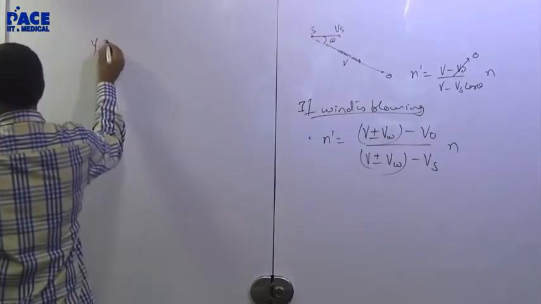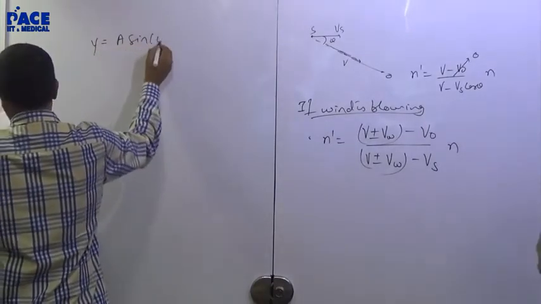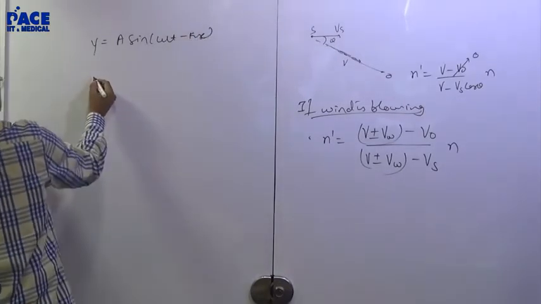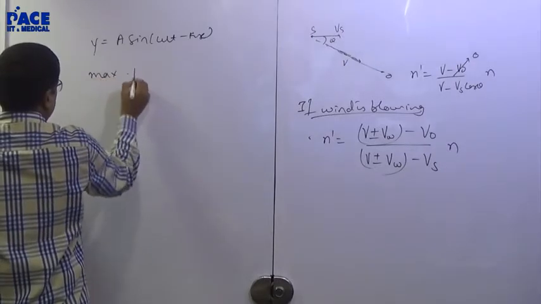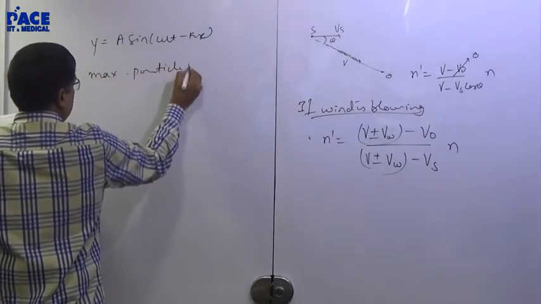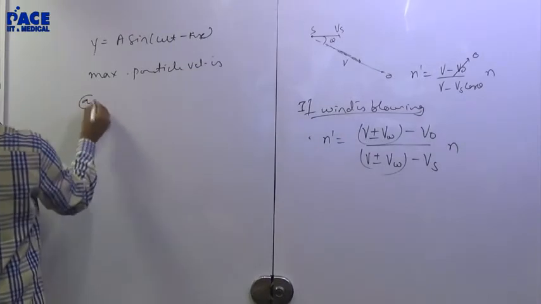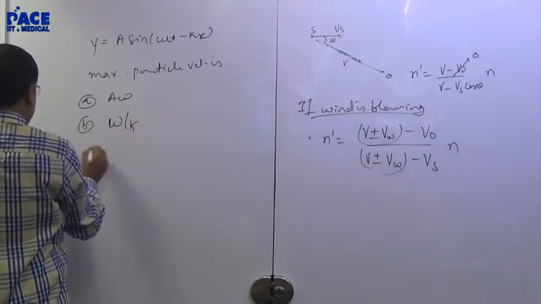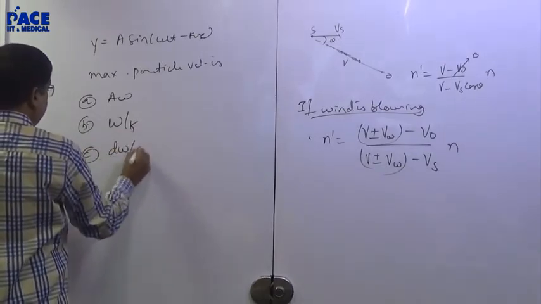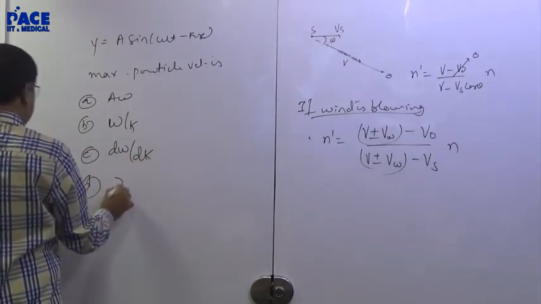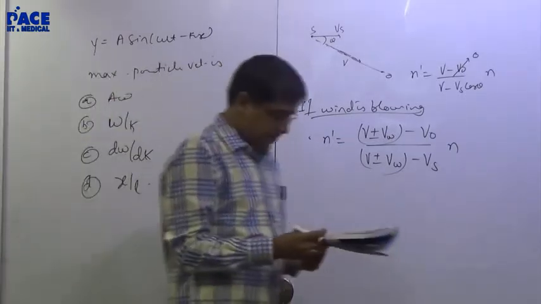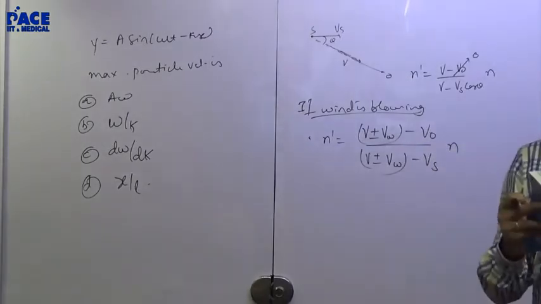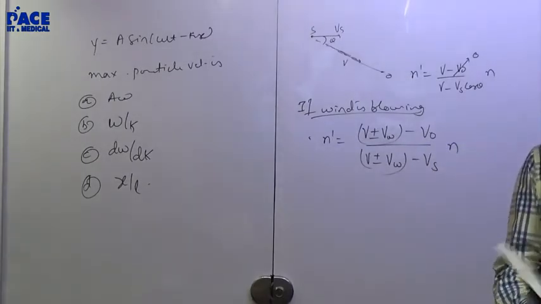He writes y is equal to A sin(omega t minus kx). The maximum particle velocity is, four options: A omega, second option, omega by k, third option, d omega by dk, and the fourth something else, this will be x by L. I don't know how many more times he'll exploit that, but that question is being asked so many number of times.